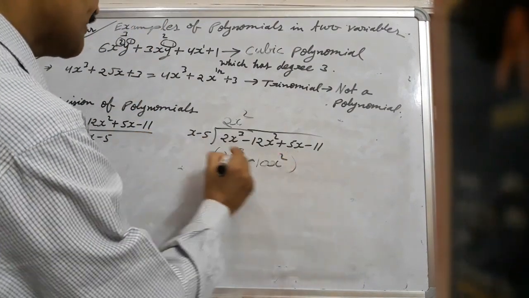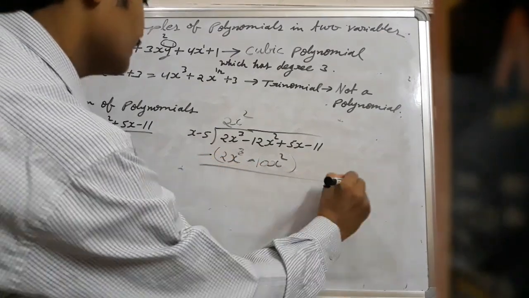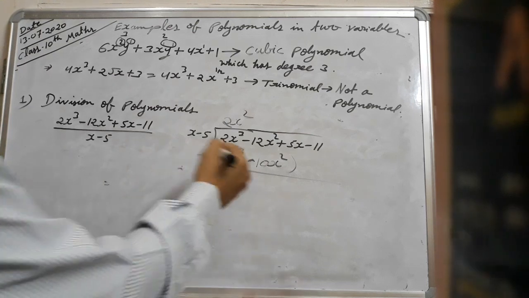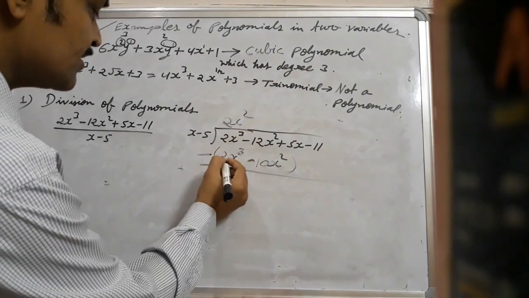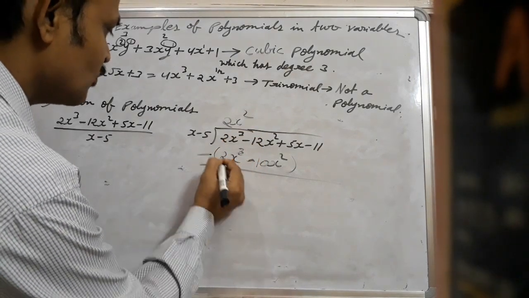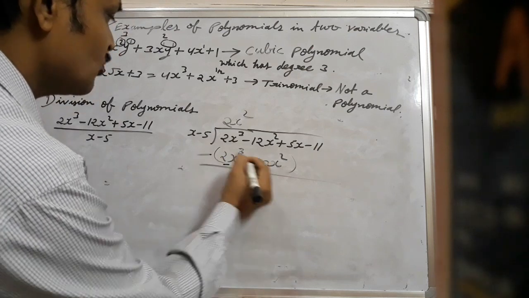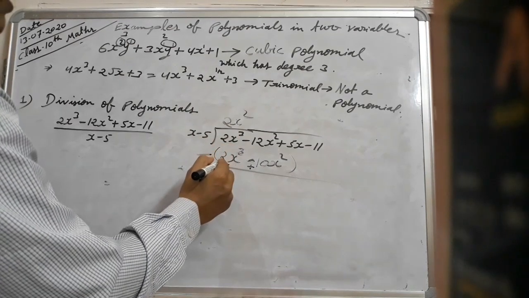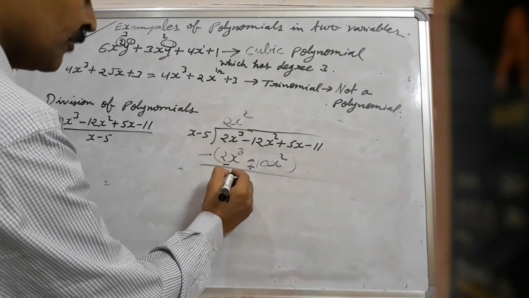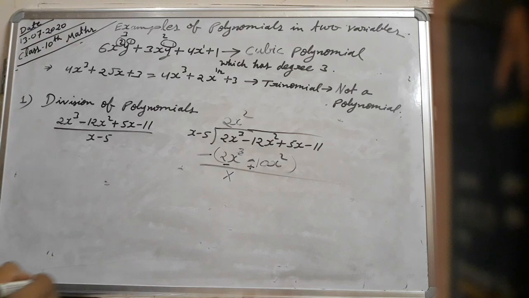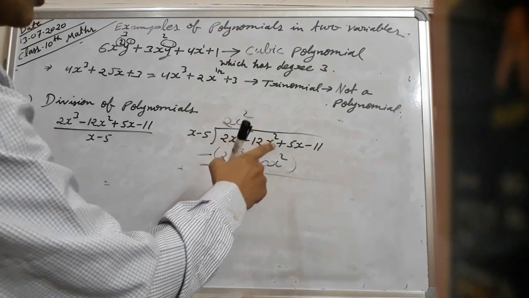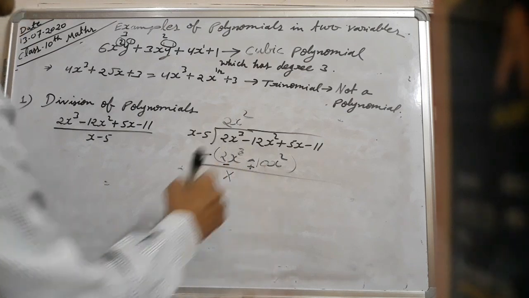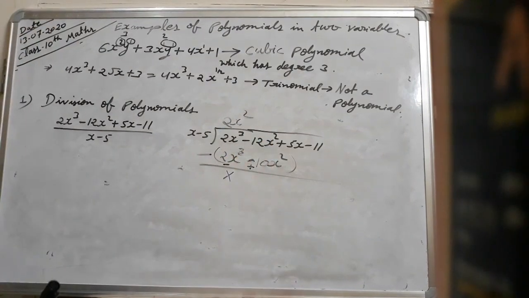Then subtract it. Minus will go inside the bracket. Minus into plus will become minus, and minus into minus will become plus. Then 2x cube minus 2x cube will be eliminated as 0. Now minus 12 plus 10, and x square will be taken as common.